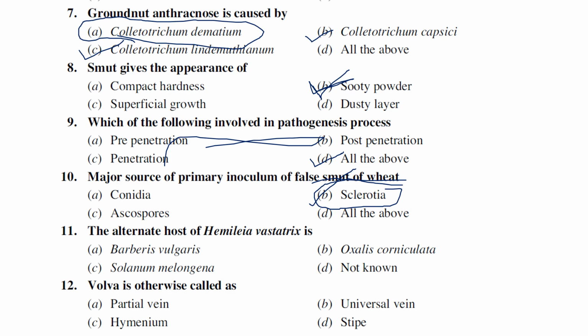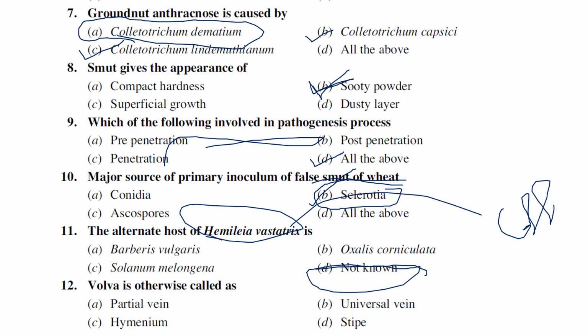The alternate host of Hemileia vastatrix, which causes coffee rust disease, right? Coffee rust was very severe in Sri Lanka, and spread to India in 1870. The options for the alternate host are Berberis vulgaris, Oxalis corniculata, Solanum melongena, and not known. For this coffee rust, so far no alternate host has been identified. Berberis vulgaris is for wheat stem rust, and Oxalis corniculata is for sorghum rust probably. So for coffee rust, it is not reported so far.